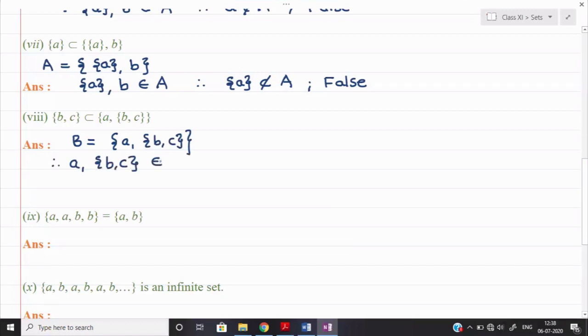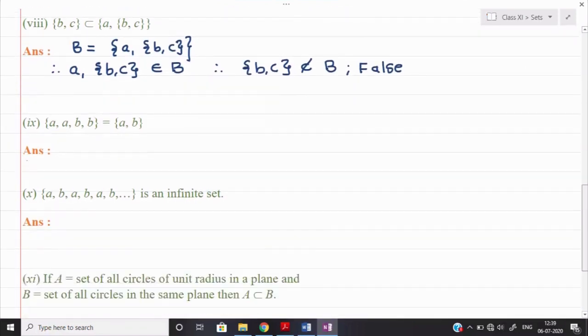These two elements belong to the set B, therefore the set {B, C} cannot be a subset of B, and hence again here the given statement is false. Okay, because it is an element, not a subset.